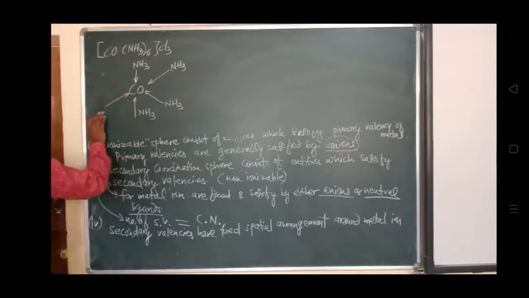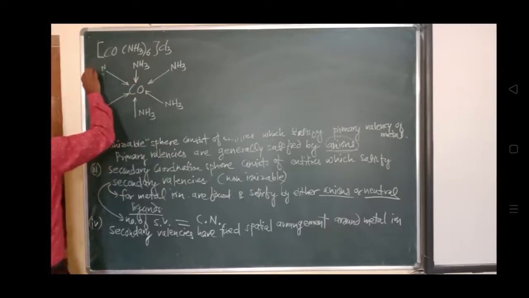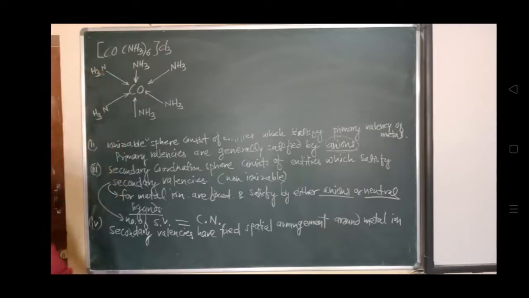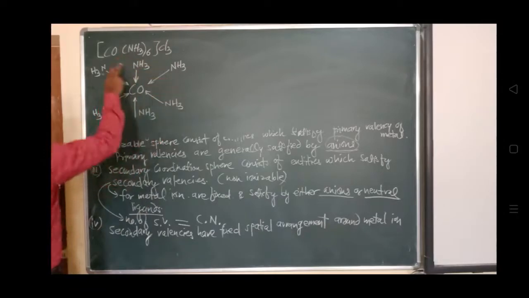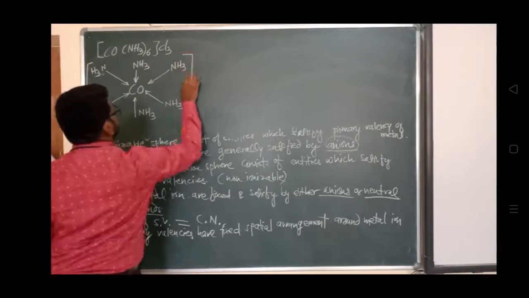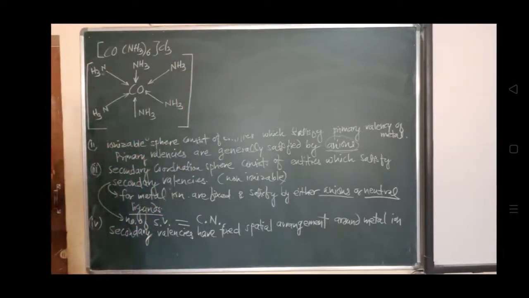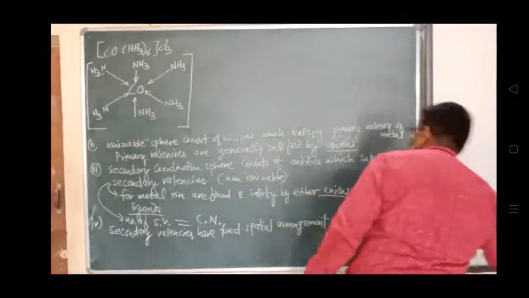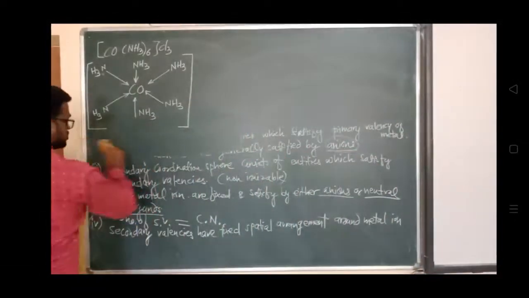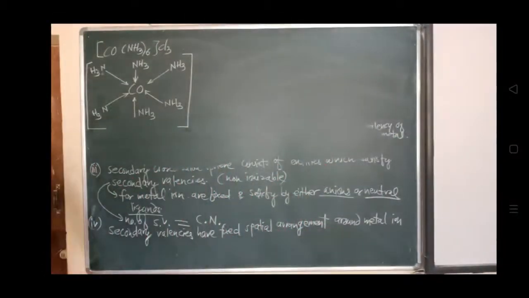So this is NH3, six times, and this cobalt is present in a square bracket. This square bracket is called the coordination sphere.